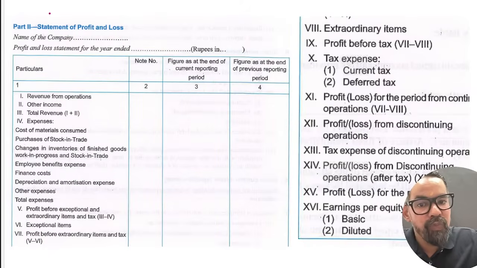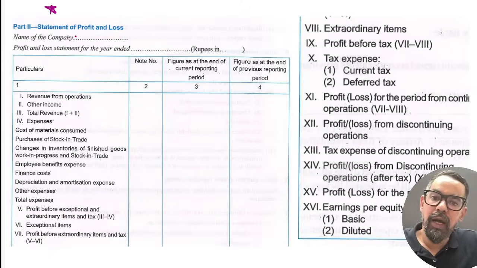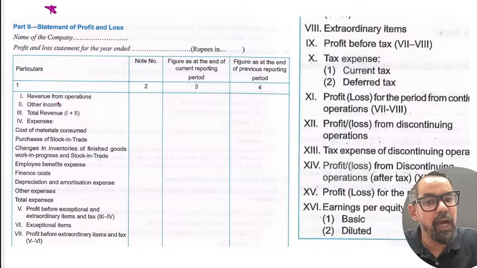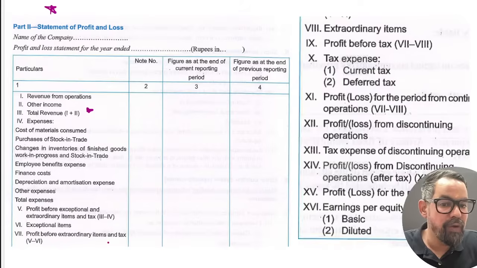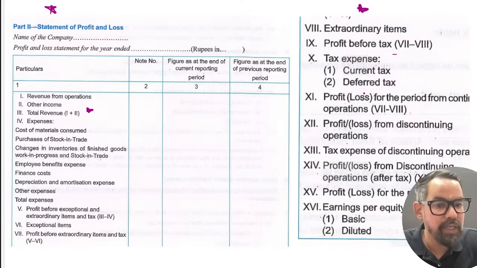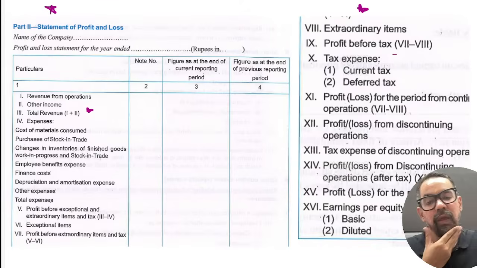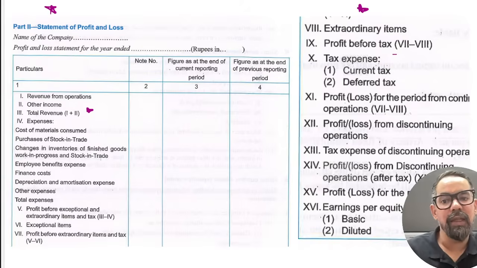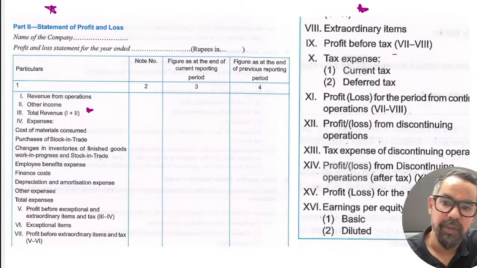Now when it comes to the profit and loss account, we have the name of the company, year ending this, which is generally part of this. So we have revenue from operations, other income, total, then expenses, these are the expenses. Then we have profit before extraordinary items, profit before tax, and how we generally prepare the final accounts in this particular case. So these are the areas which generally come under this.